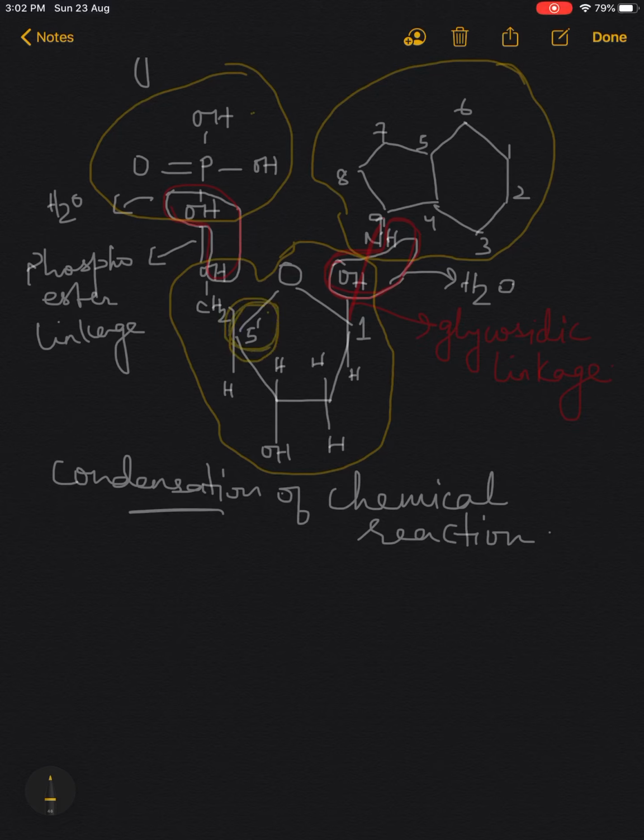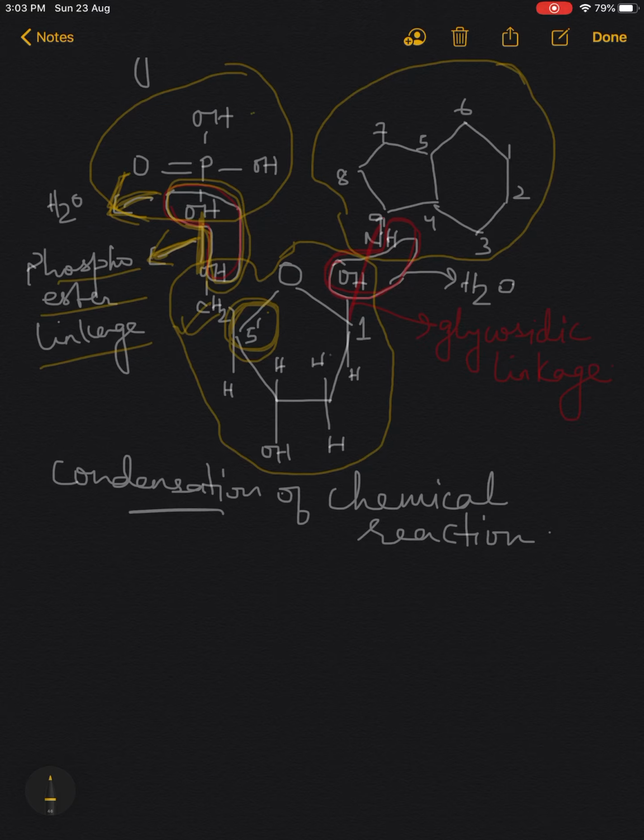So this is your fifth carbon here. How will it join? The OH group of the phosphate group will combine with the H of this carbon, and a water molecule will be formed which will be taken out, and a bond will be formed between the two, and that bond is called phosphoester linkage or phosphodiester bond.